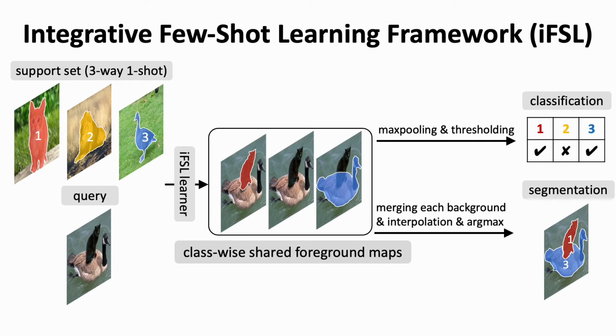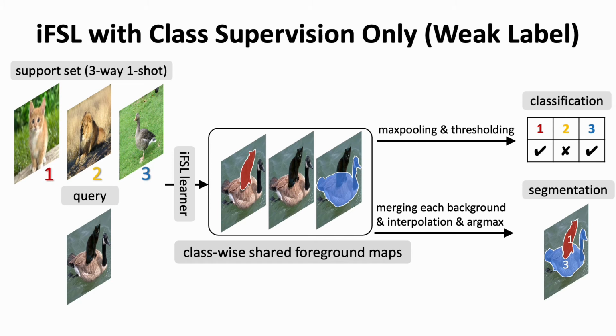We also propose a learning framework to solve this task and name it the Integrative Few-Shot Learning Framework. It generates class-wise foreground maps and makes predictions on top of them. For classification, the foreground maps are max pooled and binarized by a certain threshold. For segmentation, the foreground maps are merged by averaging the background maps. This learning framework can be formulated with class tag supervision only. In this case, it is a weakly supervised setup from the segmentation perspective.